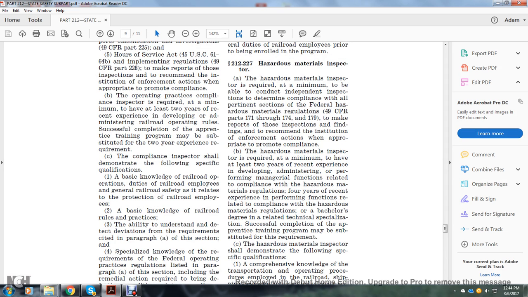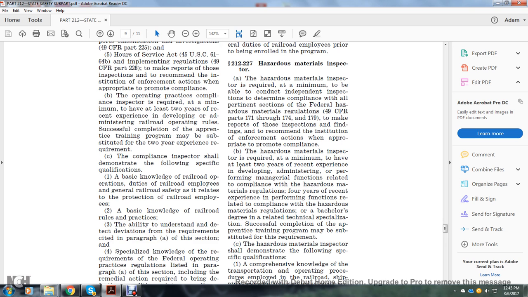Section 212.227 Hazardous Material Inspector. The Hazardous Material Inspector is required at a minimum to be able to conduct independent inspections to determine compliance with all the pertinent sections of the Federal Hazardous Material Regulations, Title 49 CFR Parts 171 through 174 and 179, to make reports of these inspection findings and recommend the institution of enforcement action where appropriate to promote compliance.